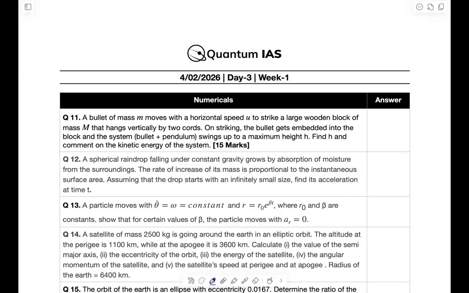Okay, hello everyone. So I hope you guys are solving these numericals, right? Before going into the solution, please try these numericals and then see the solution. This is day 3, and ideally you have to solve it on the 4th of February.